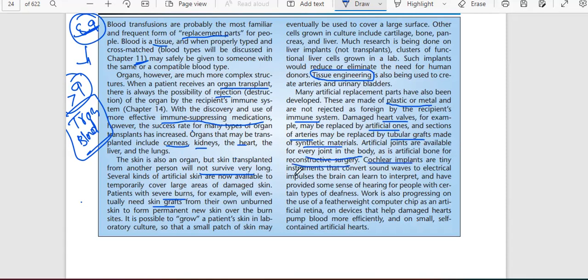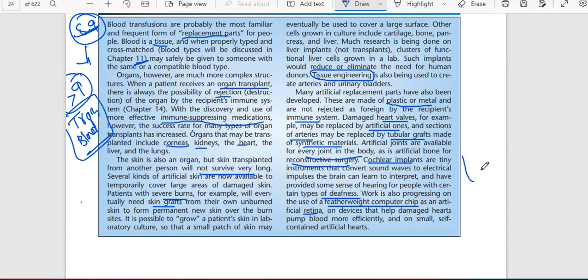Cochlear implants are tiny instruments that convert sound waves to electrical impulses the brain can learn to interpret, and have provided a sense of hearing for people with certain types of deafness. Work is also progressing on the use of a computer chip as an artificial retina, on devices that help a damaged heart pump blood more efficiently, and on small self-contained artificial hearts. So this is the research going on. They are made of plastic and metal and will replace the heart valves.